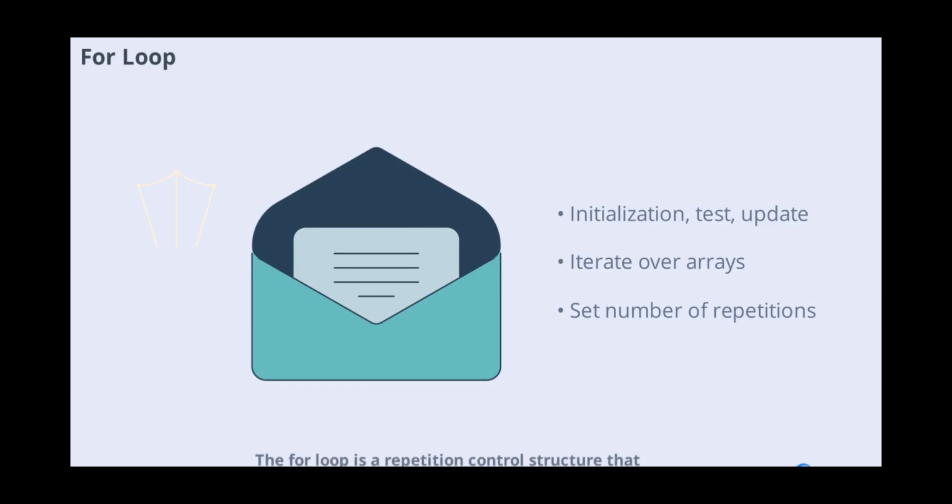A for loop is a repetition control structure that executes a block of code a specific number of times. It consists of initialization, test, and update expressions. For loops are ideal for iterating over arrays or performing actions a set number of times, making them a staple in C++ programming.